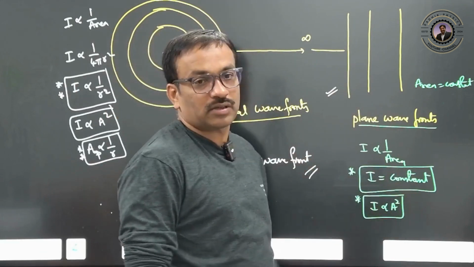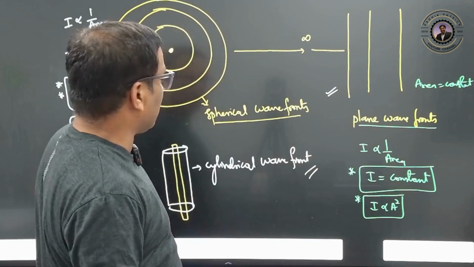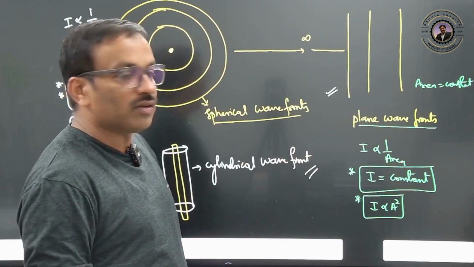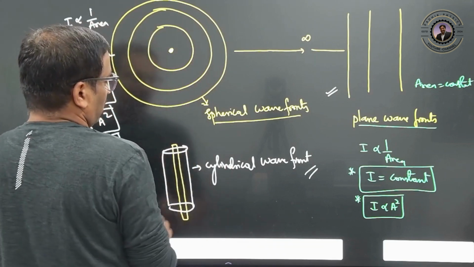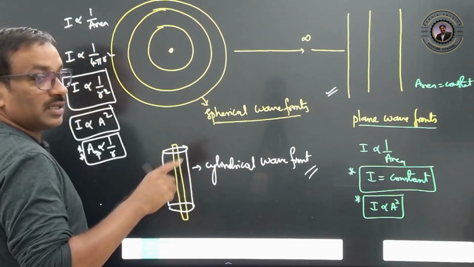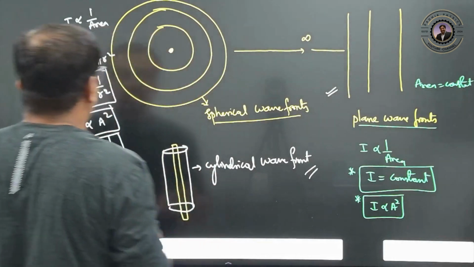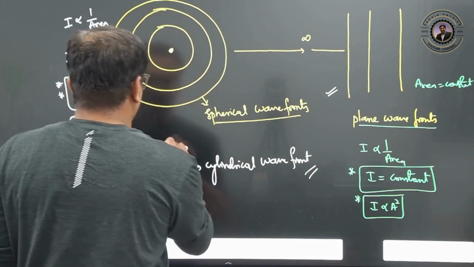Cylindrical wavefronts we are not going to deal with, but you can write that intensity is inversely proportional to r and amplitude is inversely proportional to root r. Clear?